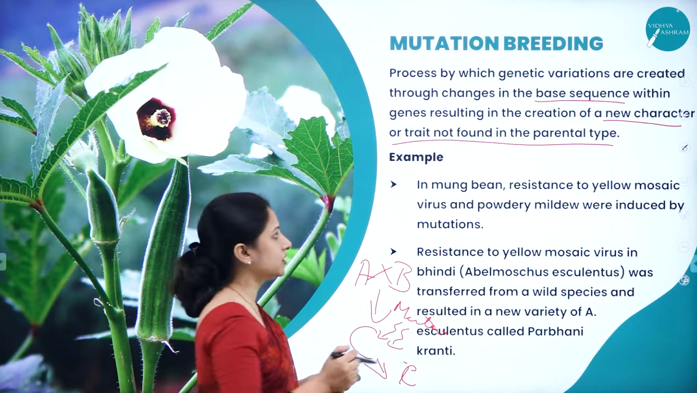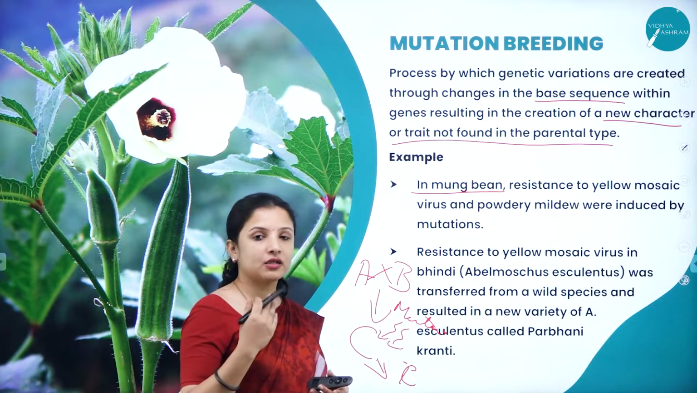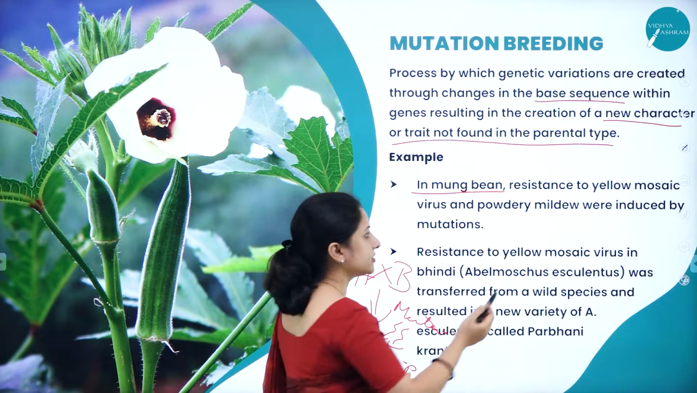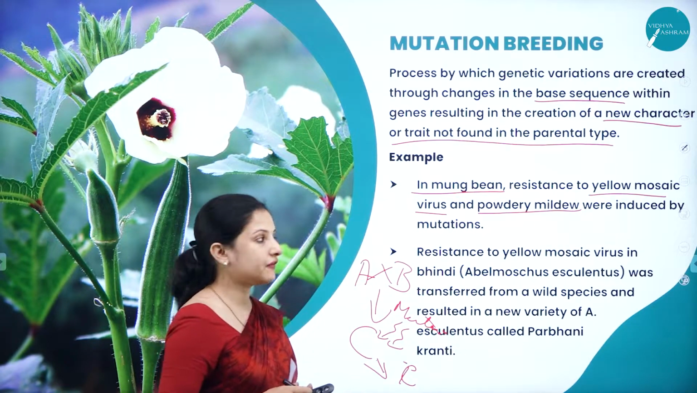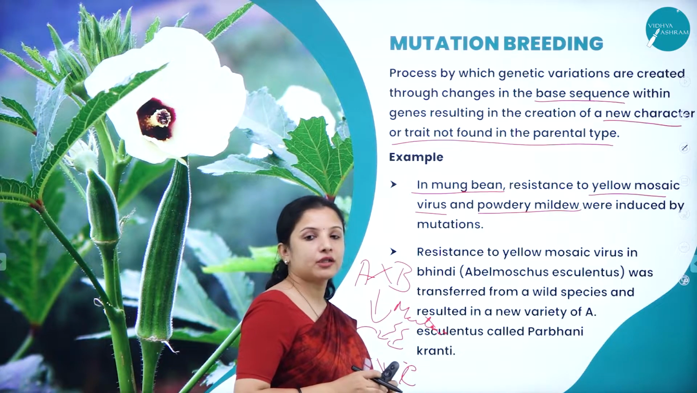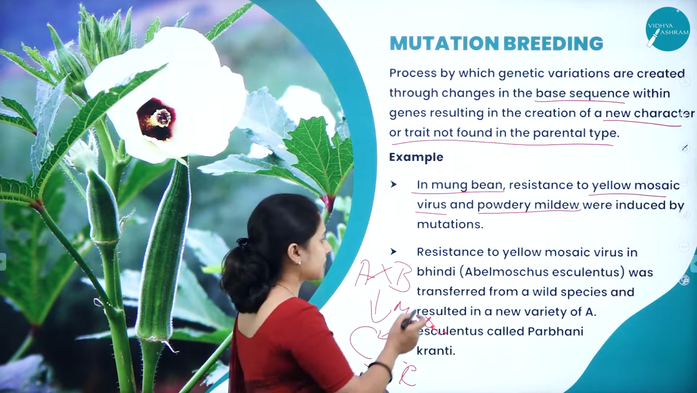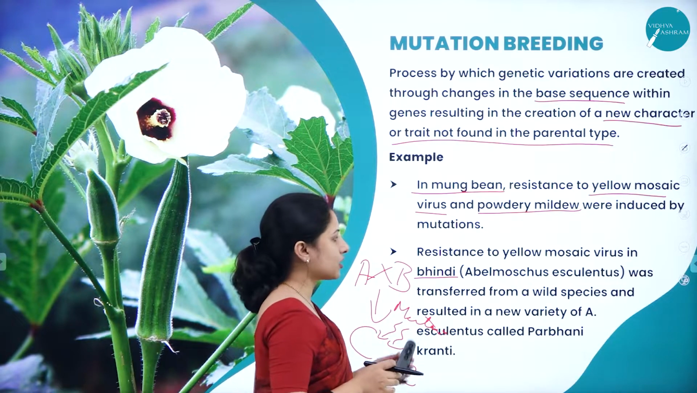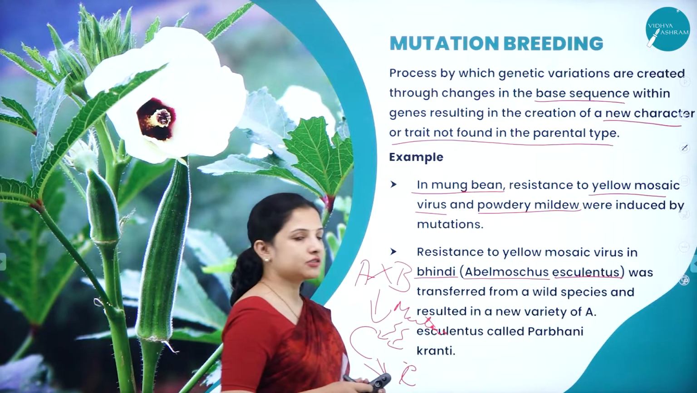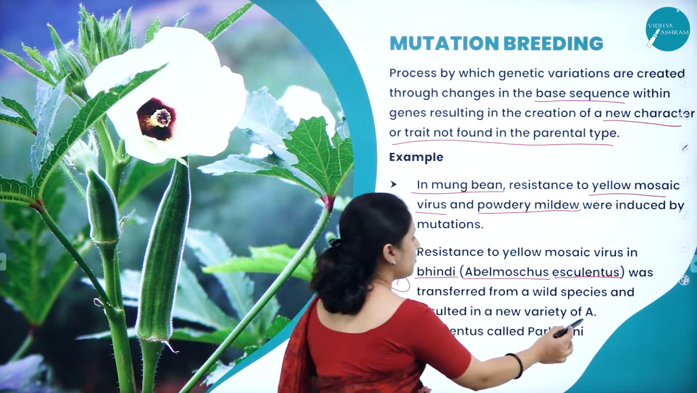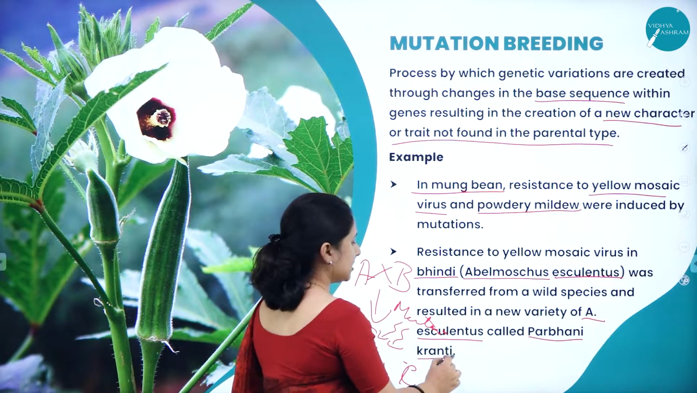One of the best examples is mung bean. In mung bean, gene mutation was done wherein they altered the gene in such a way that the plant became resistant to yellow mosaic virus and also to powdery mildew, which is caused by a fungus. Similarly, resistance to yellow mosaic virus in bindi, that is lady's finger, also called okra, Abelmoschus esculentus, was transferred from a wild species and resulted in a new variety of Abelmoschus esculentus, which is called Prabhani Kranti.